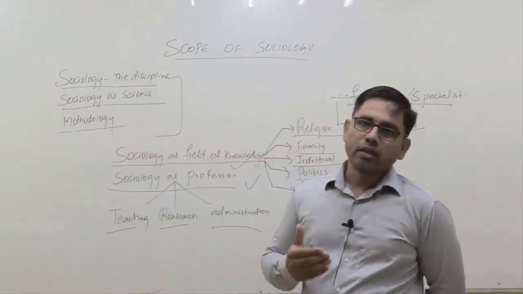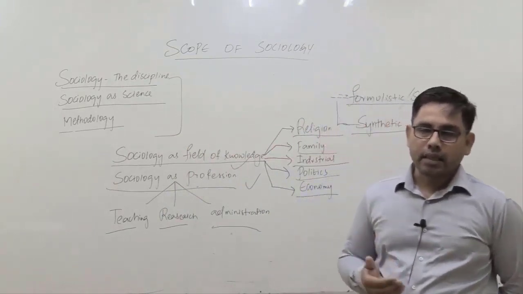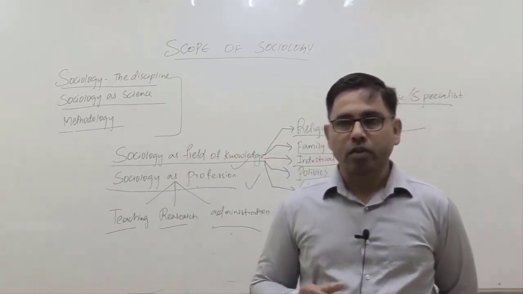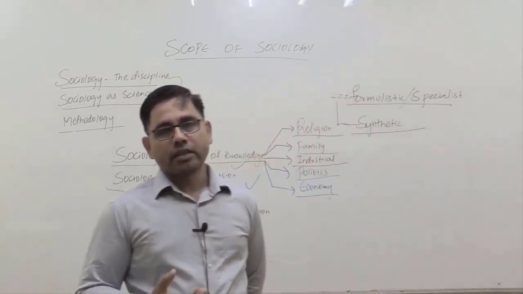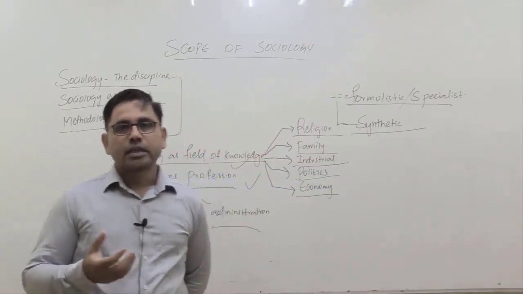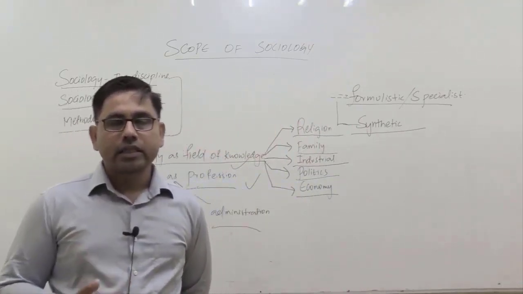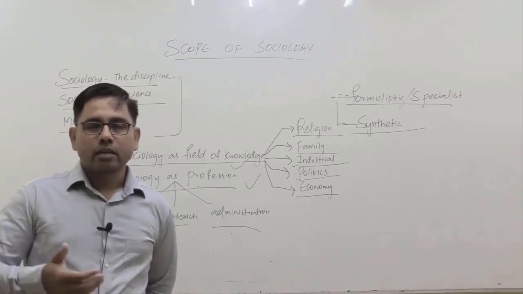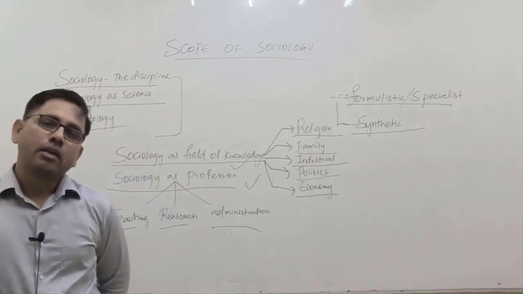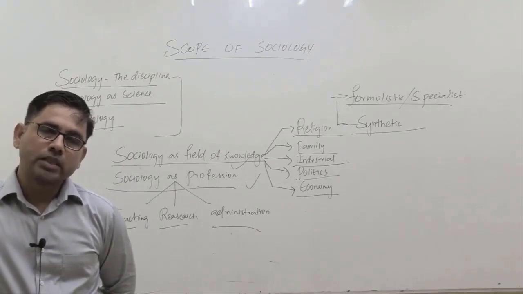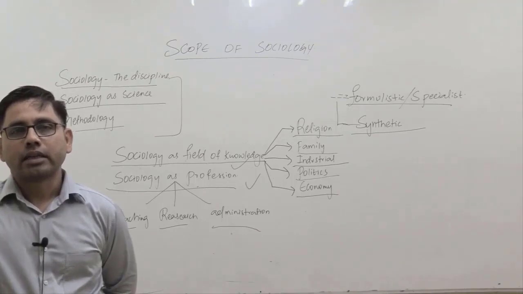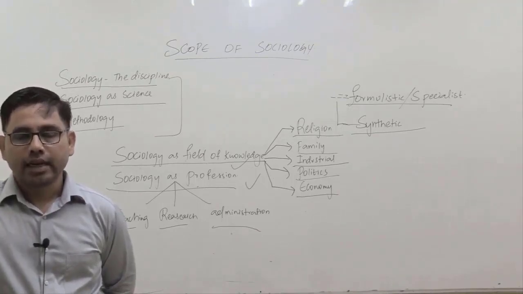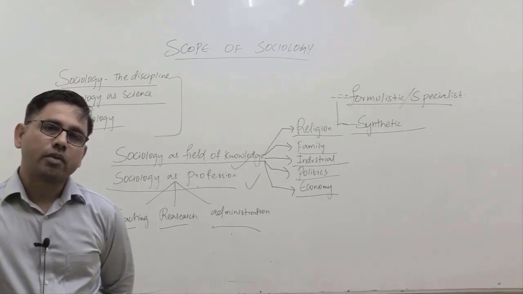the scope of sociology. So if such a question comes in your examination regarding the scope of sociology, we will start with what we mean by the scope of any particular subject. जहाँ पे मैंने आपके साथ discuss किया, scope means extent or reach of that subject. Then we will write about the scope of this subject as a field of knowledge and the scope of this subject as a field of profession, and finally we will reach that debate, that is formal school versus synthetic school. So that will be the flow of your answer if such a question comes in your examination.